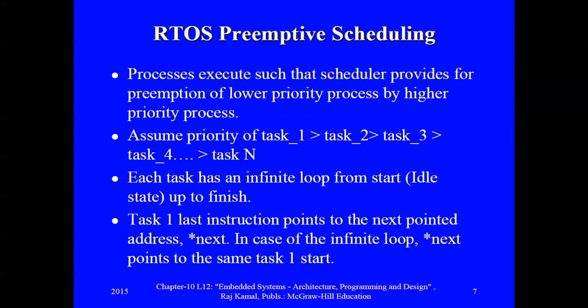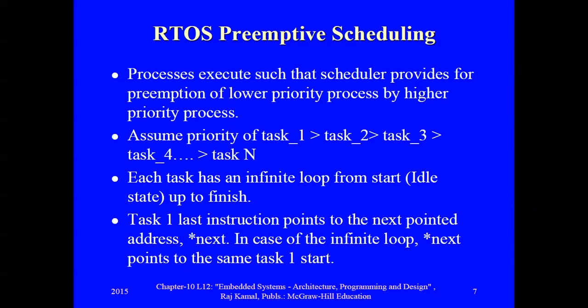So RTOS preemptive scheduling means the scheduler of the RTOS will provide preemption of the lower priority process by a higher priority process.